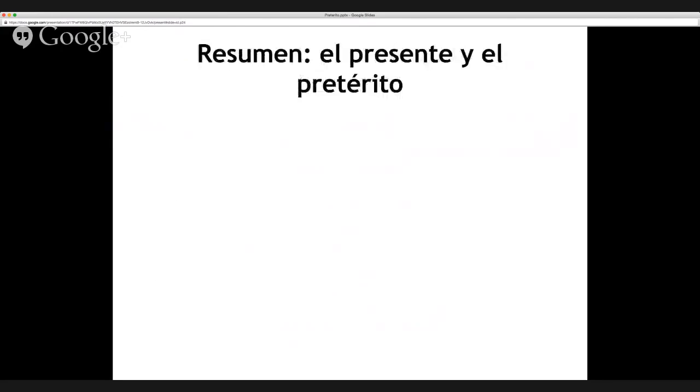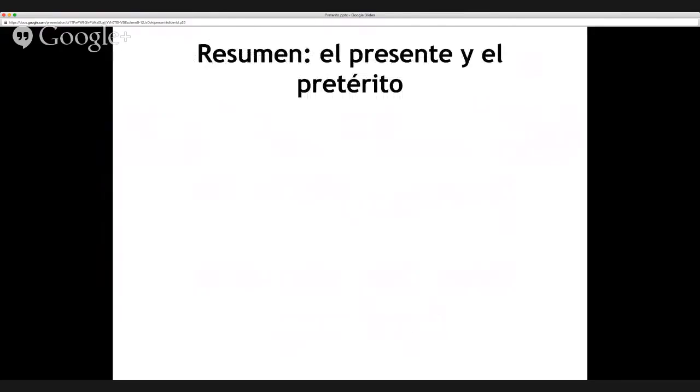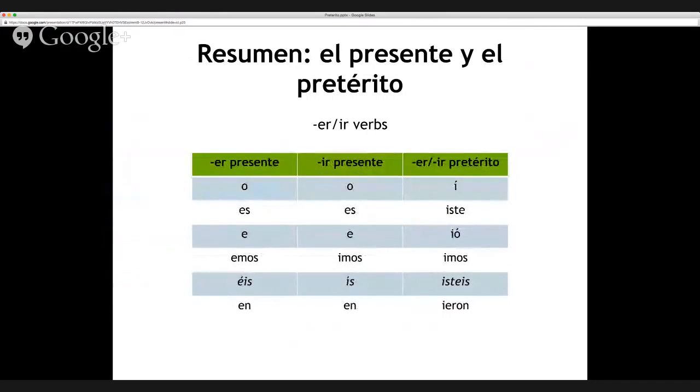Bien? Vale, wrapping it all up, let's look at the presente and pretérito endings together for AR verbs. For the presente, o, as, a, amos, áis, an, old news. And now we have the pretérito, the past endings for AR verbs. É, aste, ó, amos, asteis, aron. Putting both together for ER and IR verbs, ER presente endings are o, es, e, emos, éis, en. IR presente are so similar. O, es, e, imos, ís, en.